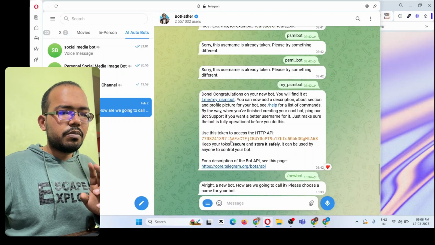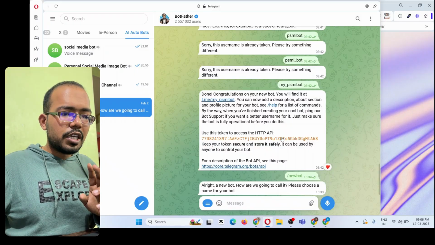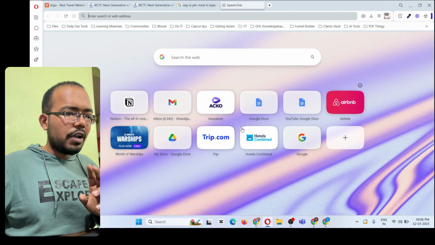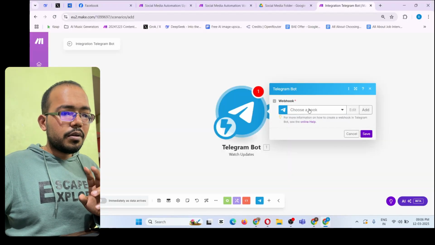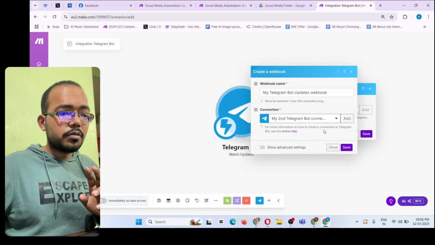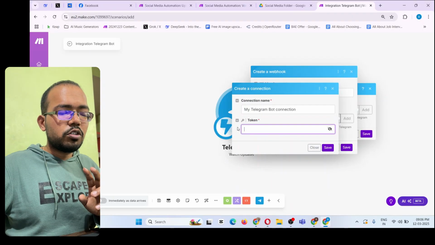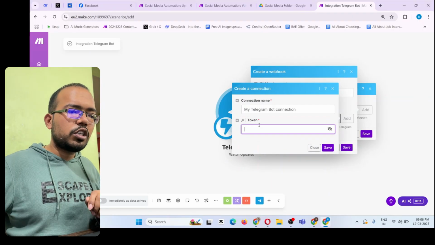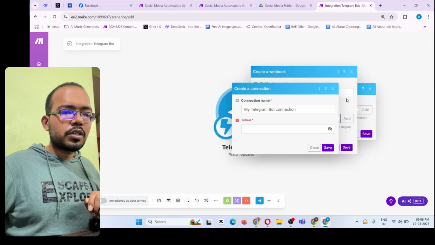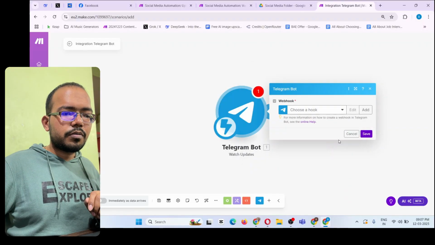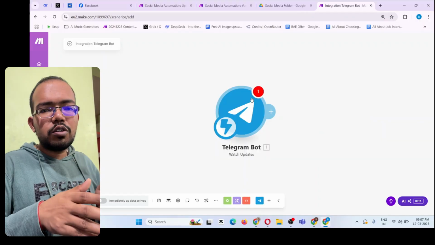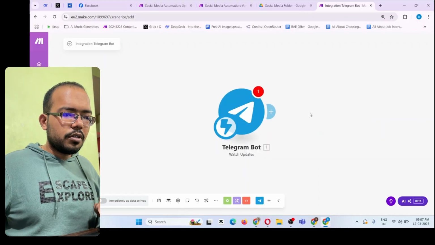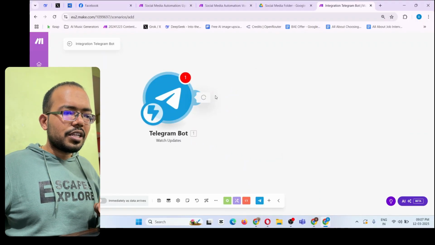This HTTP key. Now I got my API key, so I will take that API key and paste it over here. Let me show you. Click on add, paste your token inside the API key field, and once you click save, that will be added over here. Once you click save, the connection between your Telegram bot and your make.com will be established. Got it? So I will choose the connection I already have.